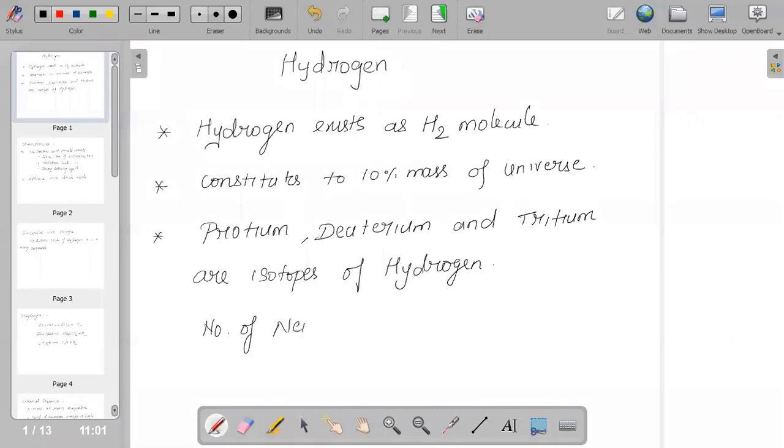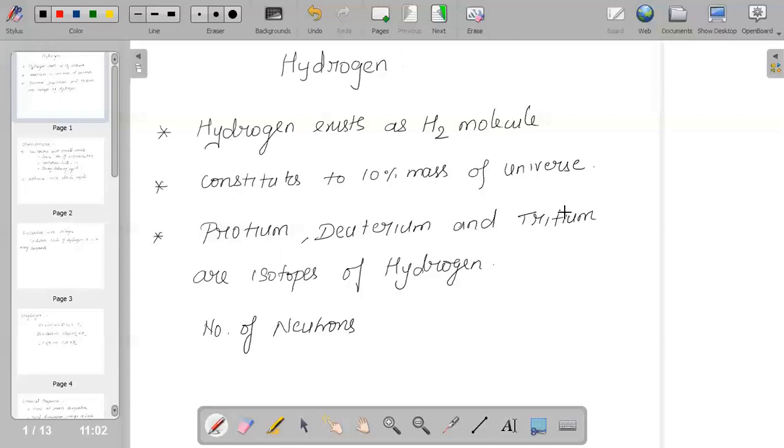Isotopes differ in the total number of neutrons. Hence when we compare protium, deuterium, and tritium, protium has no neutron, deuterium has one, and tritium has two neutrons. It is the first element in the periodic table, and its position is anomalous, as it resembles alkali metals and halogens.